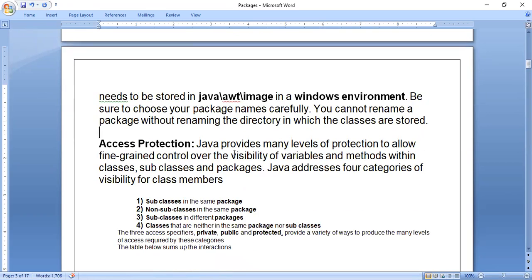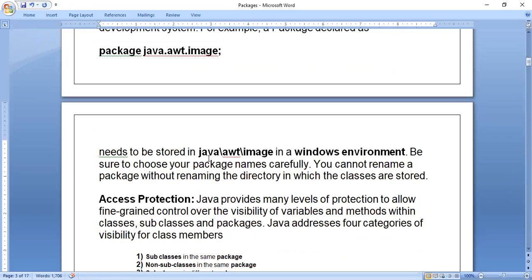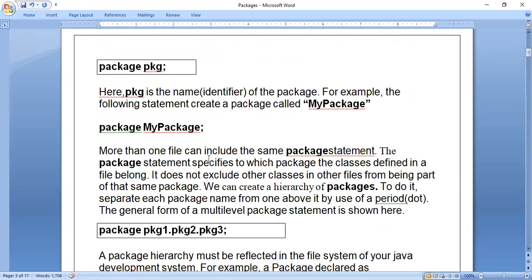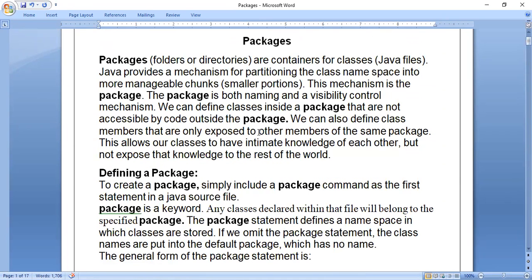So now we will see the topic access protection. Before I go to this topic, if you have any doubts still here, you can ask. Some sentences I have left, I will explain, because we cannot say all the things at this particular time. When you go to the programs, you can see some of the sentences present here. Before I move to the next topic, if you have any doubts, you can ask. I will wait for a minute.